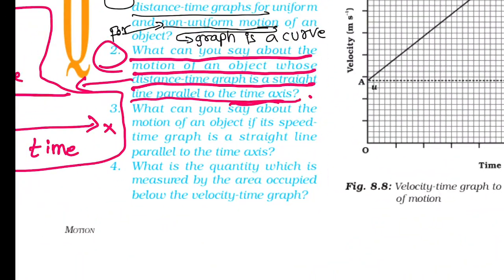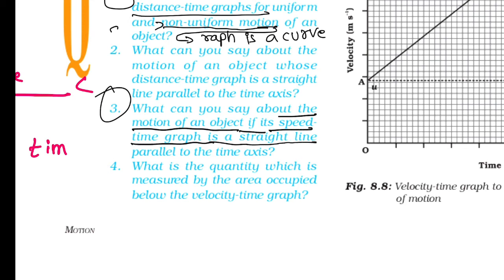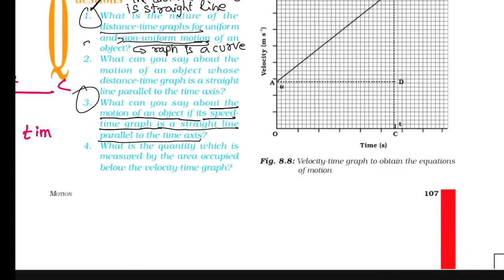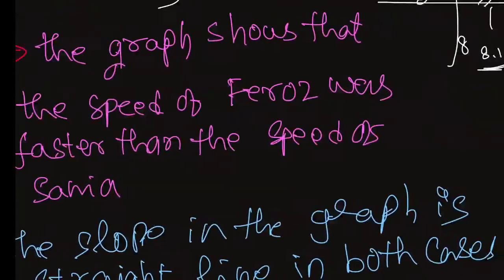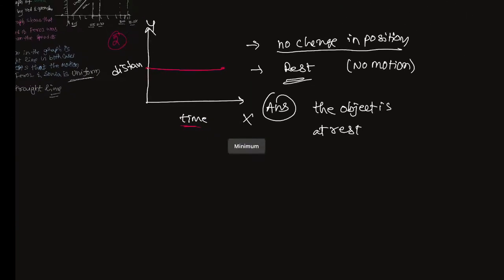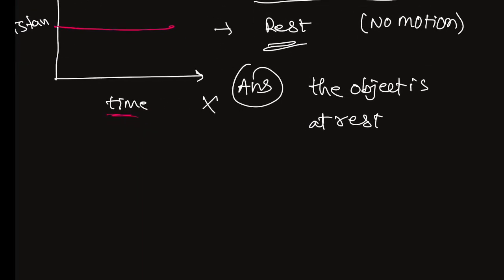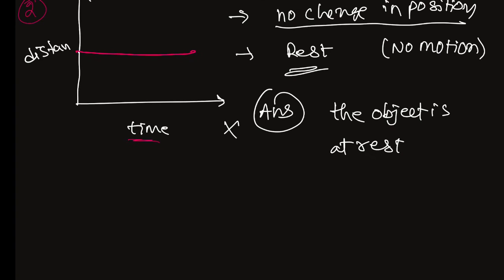Next question, third one. What can you say about the motion of an object if its speed time graph is a straight line parallel to the time axis? Same type of question, so I will explain here. Coming to the third question.